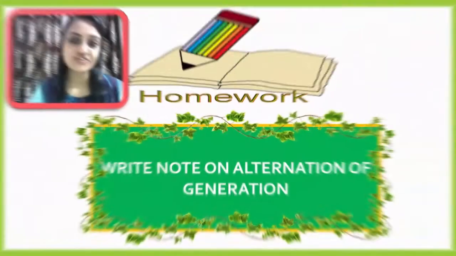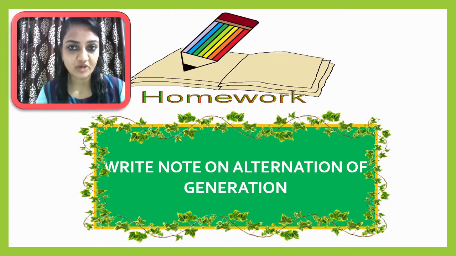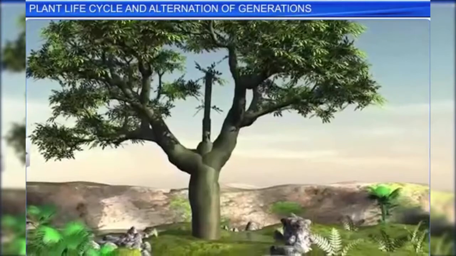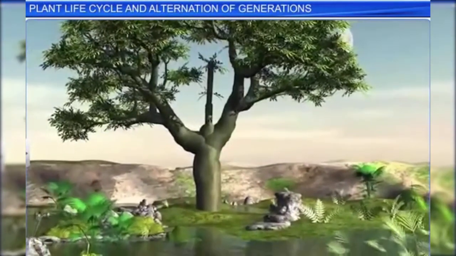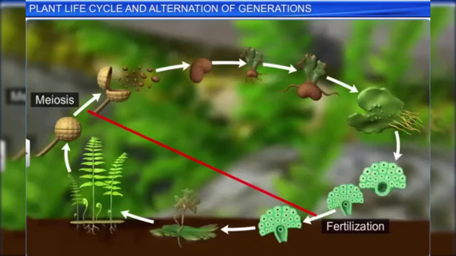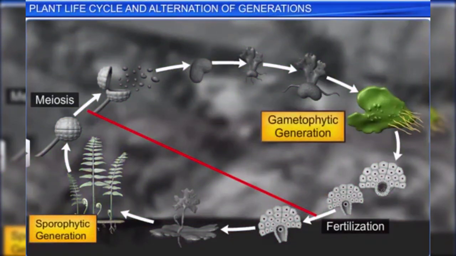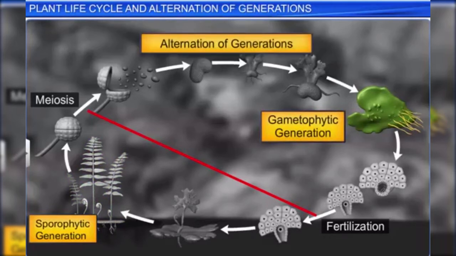So this is your homework for today's lecture, and before we finish this lecture, let me summarize the whole topic using one animation video. So look at this video. If you observe the life cycle of any sexually reproducing plant, you will notice that it alternates between a sporophytic generation and a gametophytic generation. This is termed as alternation of generations.